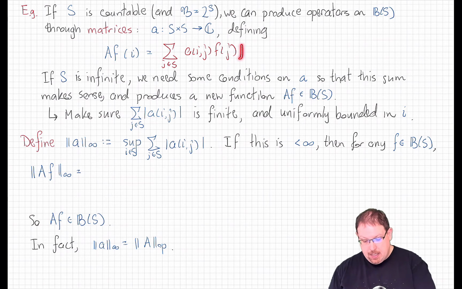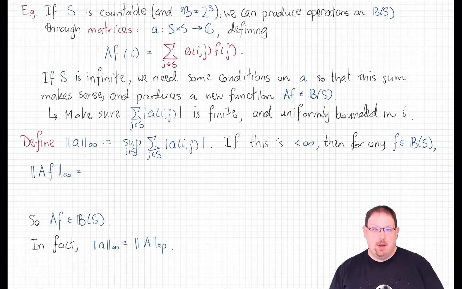So that will tell us that this gives a finite answer for each i, but we don't just want a finite answer for each i, we want a bounded function to come out. This is supposed to be an operator on the space of bounded functions. And so the number we get for each i had better produce a new function of i which is bounded. So that means that this sum should be finite and uniformly bounded in i. In other words, let's define the infinity norm of such a matrix to be the supremum over i of the sum over j of the absolute value of a_ij.